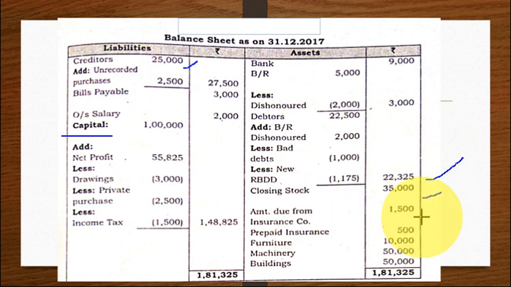Amount due from the insurance company. This is the amount due, income due but not received, right? 1,500. Always remember, when there is insurance company claim, it is an asset, whatever amount you are supposed to receive. Then prepaid insurance, it is given in the trial balance. So only in the trial balance, directly you have to write in the balance sheet. Furniture you are writing, machinery you are writing, building you are writing. The total of both the sides 1,81,325.